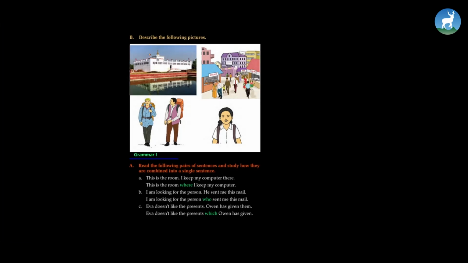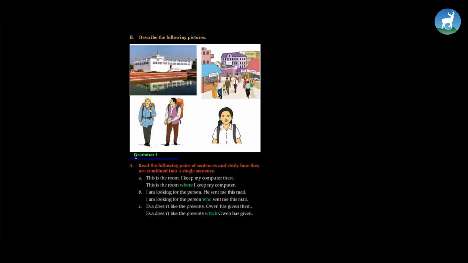So you can describe this on your own, and then you can go to the second picture and talk about this. This is a market where people are shopping for their daily needs. This picture, the third picture, shows us about two guys who are trekking. You can talk about this as well. The fourth one is about a girl going to school.